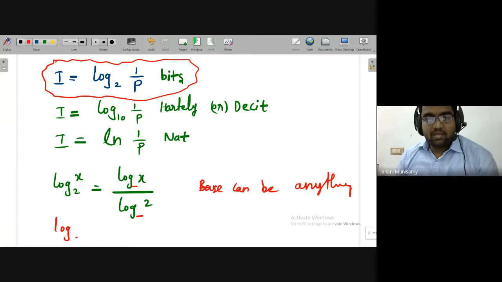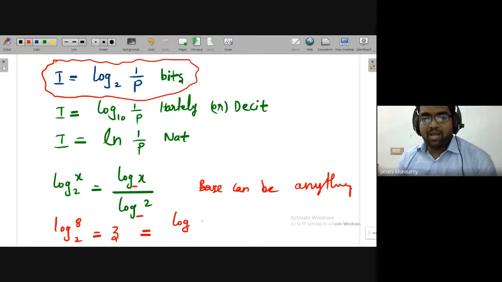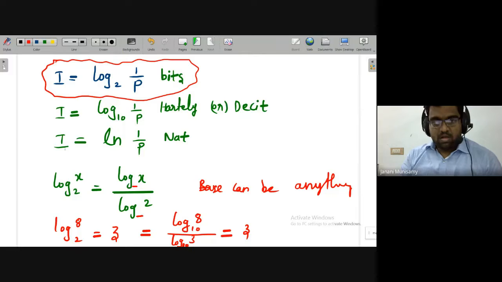Or if x is in the order of a power of 2, say for example 8, I know 8 can be written as 2 power 3, then directly 3 is the answer. But I am using this formula for other cases. Even for the same case, you can use this formula. Same 3, you can get like this: say log 8 base 10, you just put it in the calculator, and divide by log 2 base 10. This is 2, okay, not 3. Definitely, you will get the answer as 3. You can check it out later.